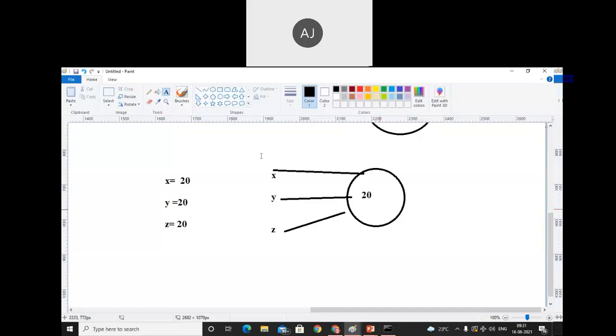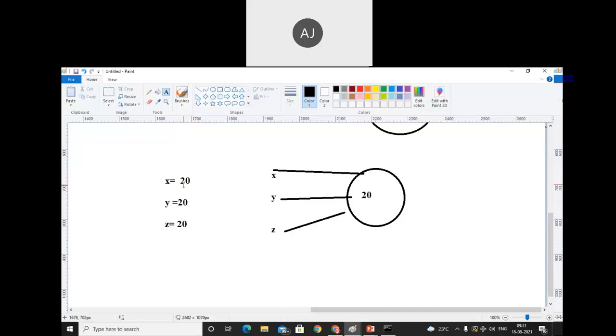Once an object is created, it will never create another object having the same value. Once the interpreter creates one object, at that time it will check for another object. For example, x is equals to 20.